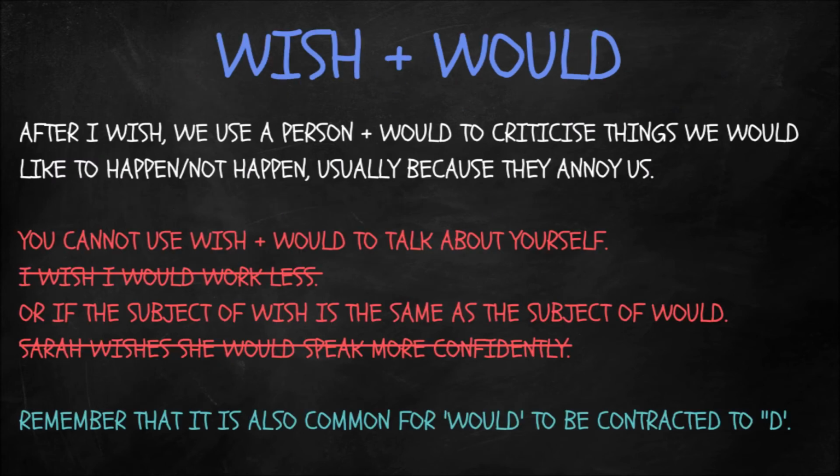And here's the last construction we're going to look at today. With all that red, it looks like there's not many things you can do. But there are, trust me, this is a useful construction. So when you can use wish with would, or when you should use wish with would. After I wish, we use a person plus would to criticize things we would like to happen or not happen, usually because they annoy us. So when somebody or something is doing something that annoys us, we can use I wish they would stop doing that.